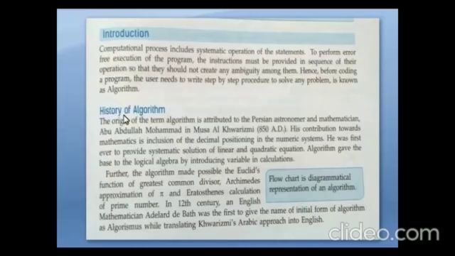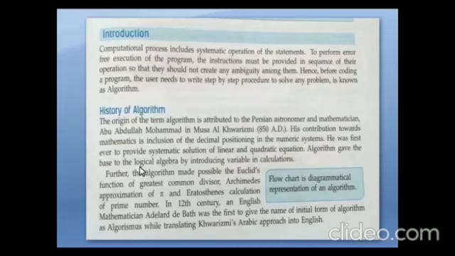Next, history of algorithm. The origin of the term algorithm is attributed to the Persian astronomer and mathematician Abu Abdullah Muhammad ibn Musa al-Khwarizmi in 850 AD. His contribution towards mathematics is the inclusion of the decimal positioning in the numeric system.